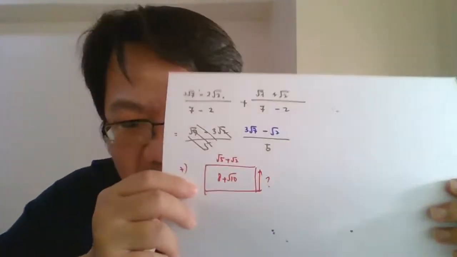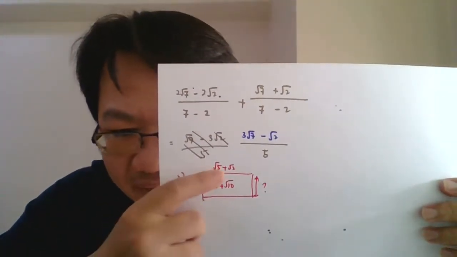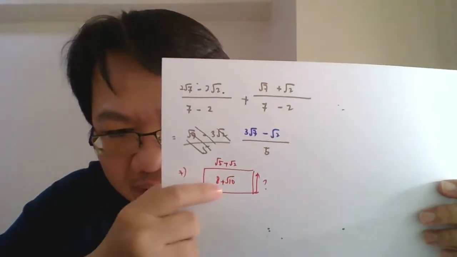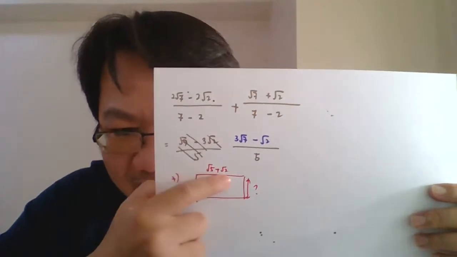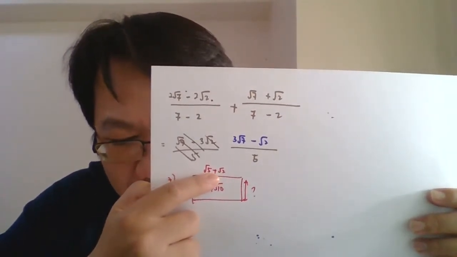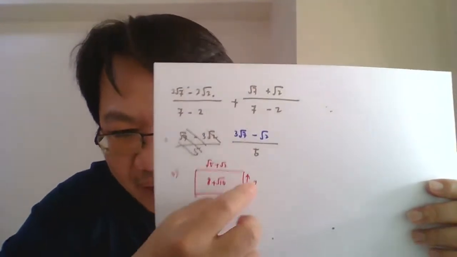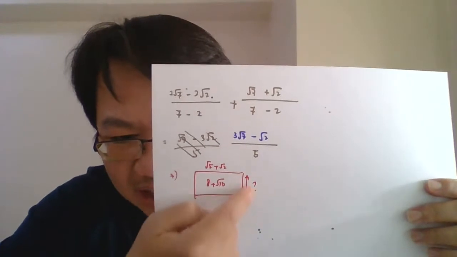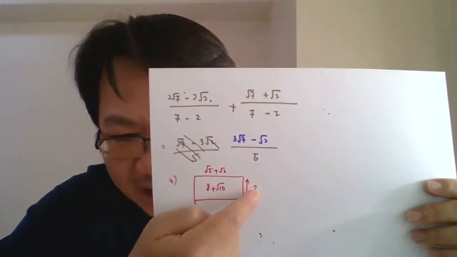Okay guys, for number 7, very direct. This question gives us the area. Dia bagi kita luas, luas untuk the rectangle here. And one of the side lengths is given by √2 plus √5. Find the length of the other side. Okay, this one, tanda soal ini. Macam mana nak cek tanda soal ini?